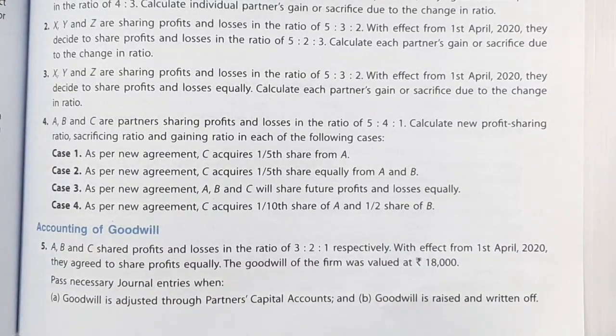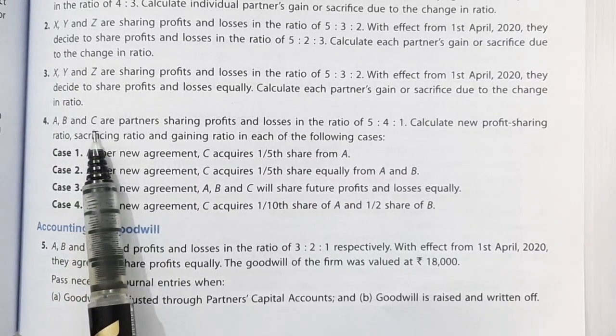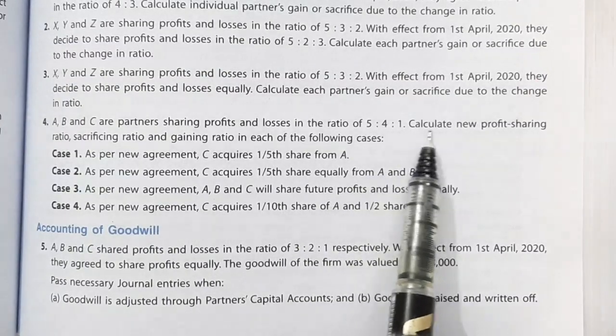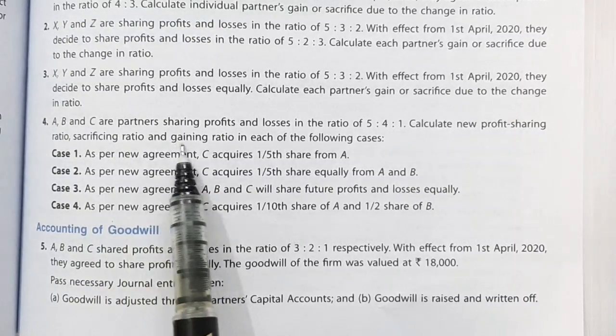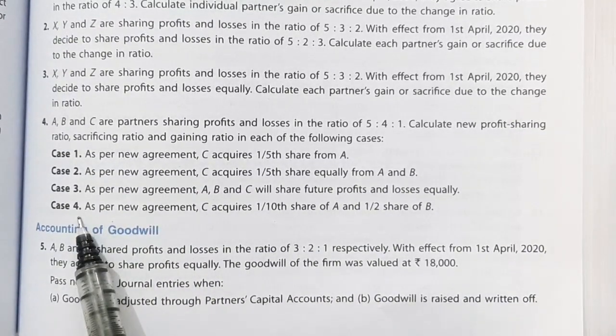Now let us see the fourth question. A, B and C are partners sharing profits and losses in the ratio 5:4:1. Calculate new profit sharing ratios, sacrificing ratio and gaining ratio in each of the following cases. So this comprises 4 cases.